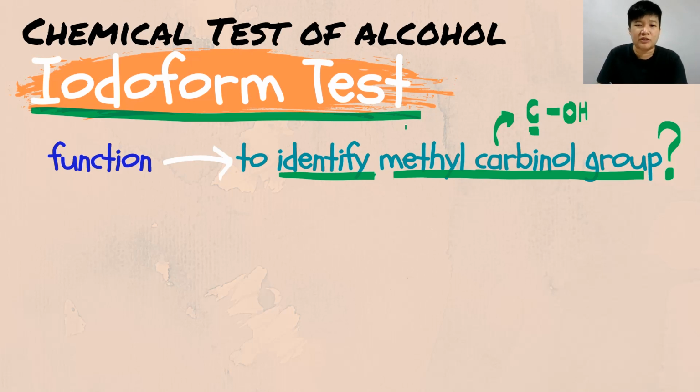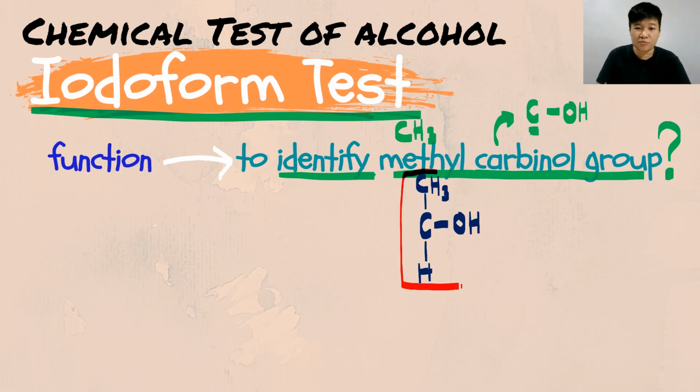So methyl group, we know that methyl is a CH3. So what is meant by identify the methyl carbonyl group? The methyl carbonyl group that we want to identify is as simple as the carbon must be holding at least one OH. The carbon must be at least holding one CH3. The same carbon must also at least be holding one hydrogen. So this is your methyl carbonyl group. Alright? Your methyl carbonyl group must be the carbon holding one OH, one CH3, one hydrogen. This is the carbon that we are looking for.